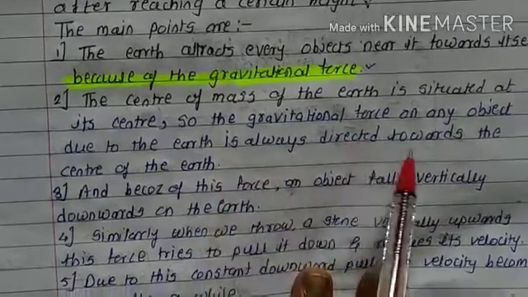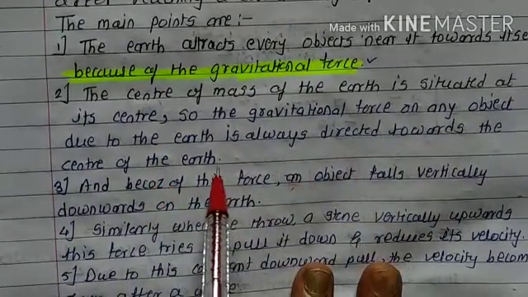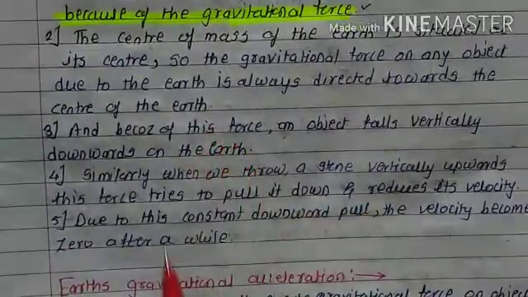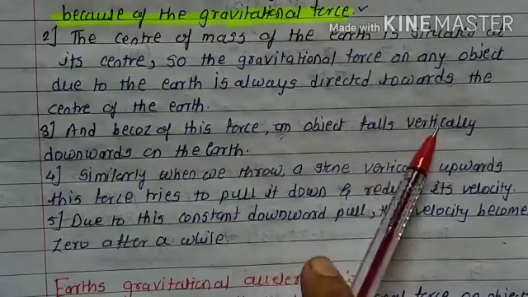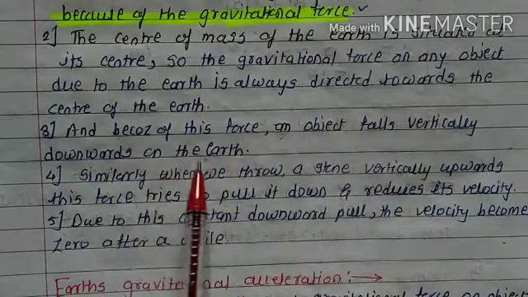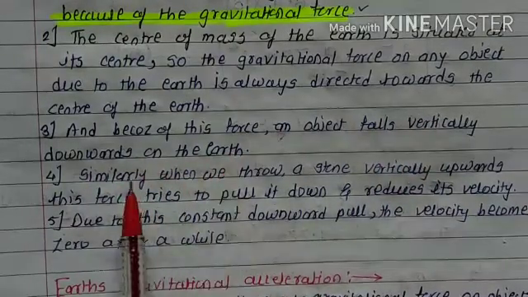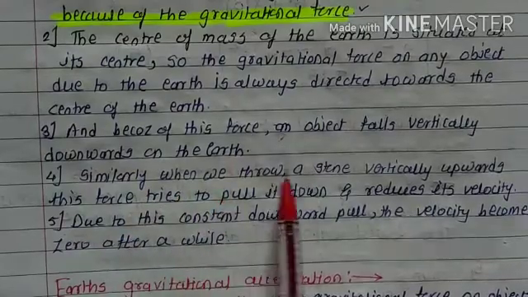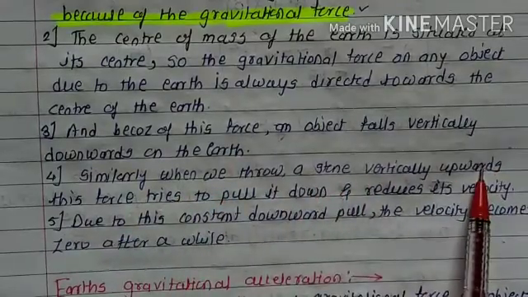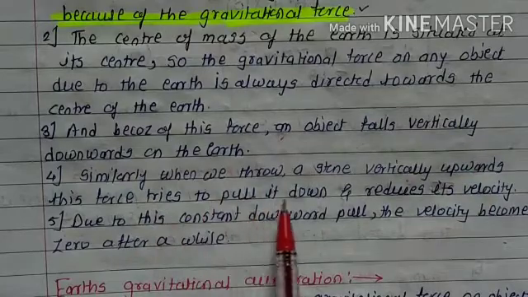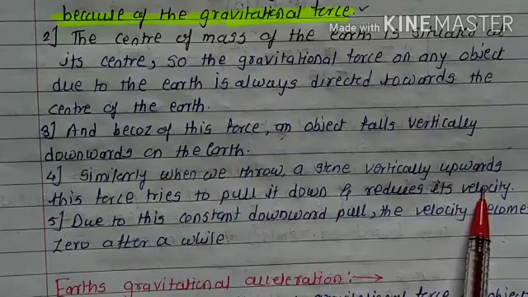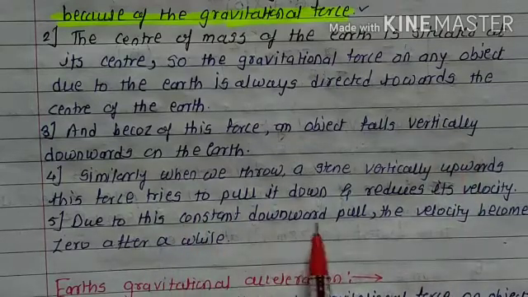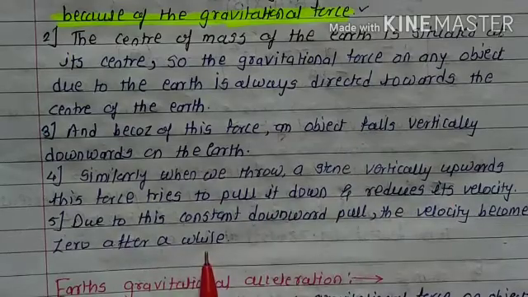Third, because of this force, an object falls vertically downwards on the earth. Similarly, when we throw a stone vertically upwards, this force tries to pull it down and reduces its velocity. Due to this constant downward pull, the velocity becomes zero after a while.